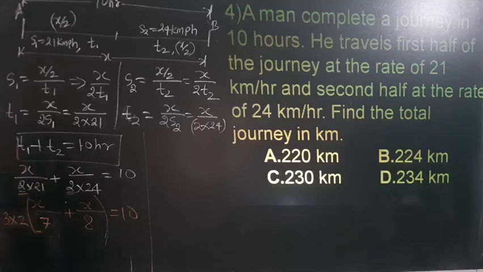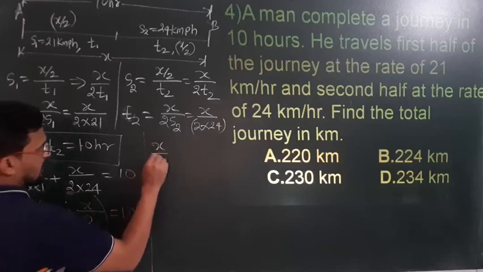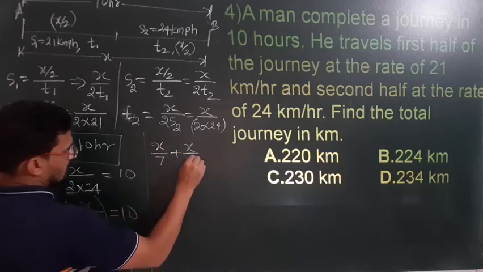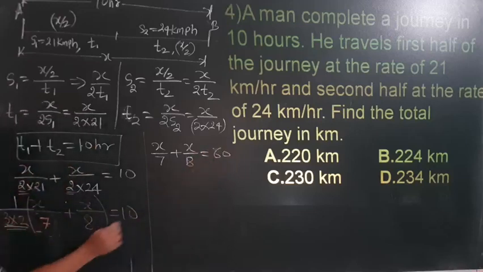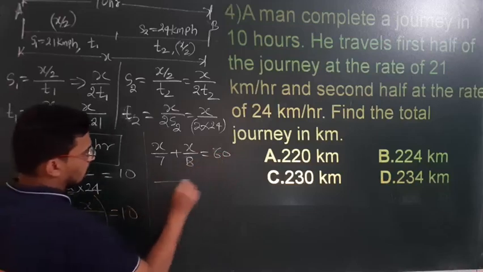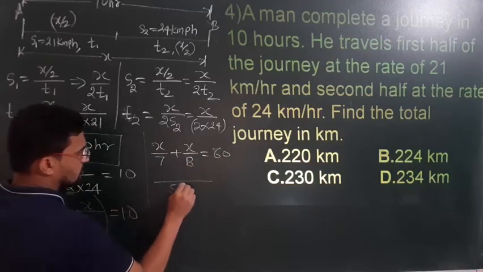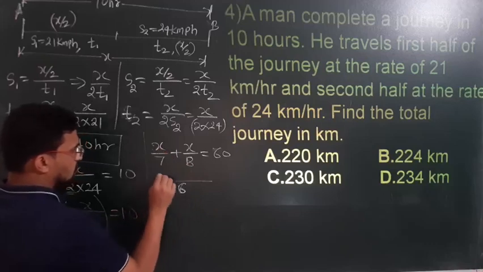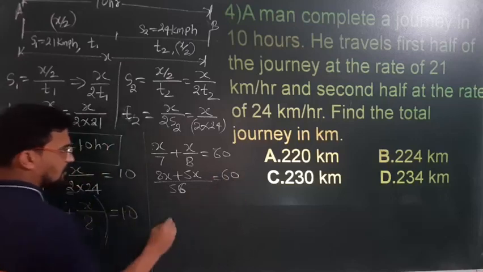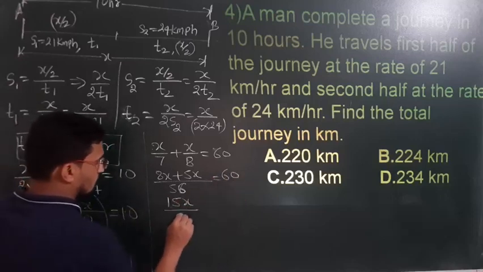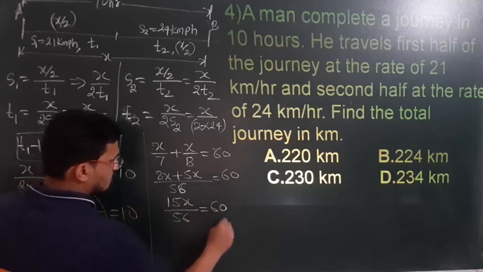Now find the total journey. So 3 into 2, it is at the denominator, 1 upon 6, it will multiply with 10. So here it is x divided by 7 plus x divided by 8 is equal to 60. Why? 3 into 2 is 6, multiplied with 10, you will get 60 here. Now just solve this. 7 into 8 is 56. Cross multiply: 8x plus 7x... 15x divided by 56 is equal to 60.